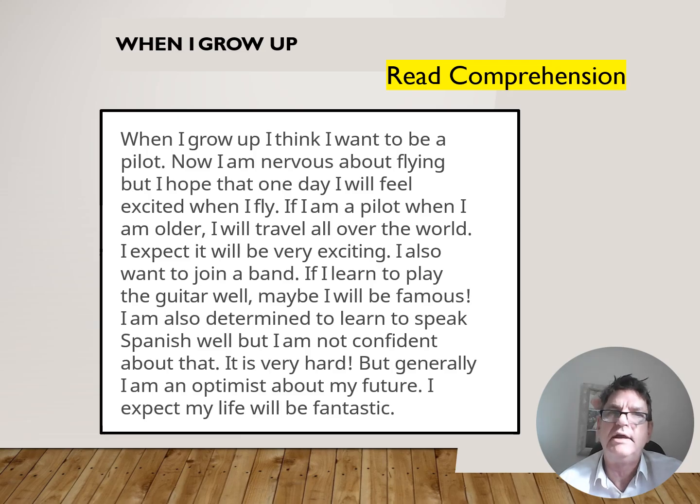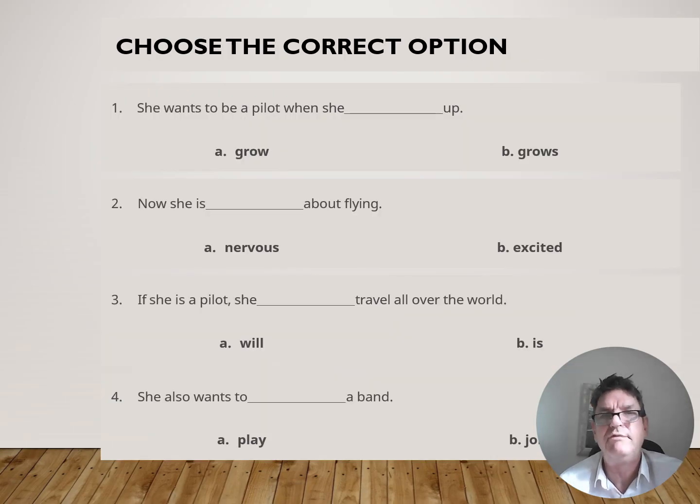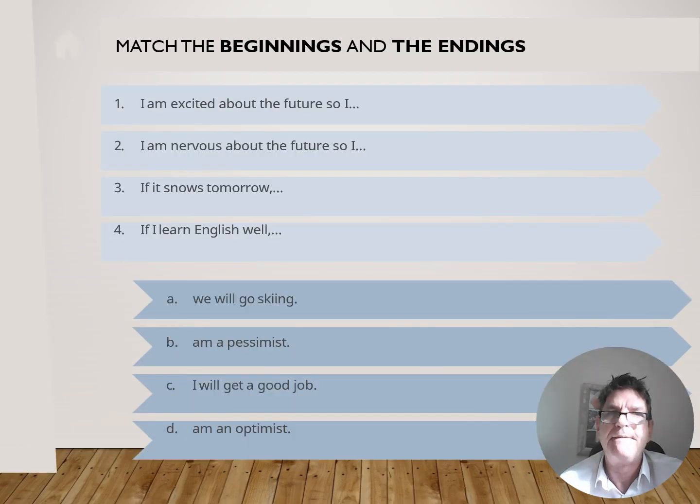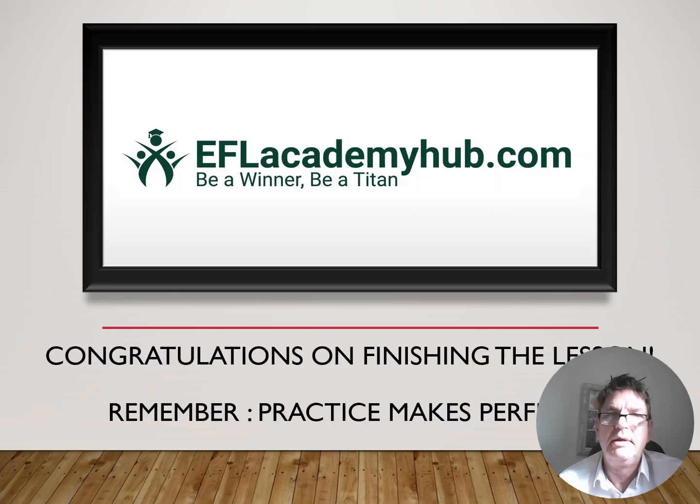Read the sentences. This is a reading comprehension. So on the next slide there will be questions. So read the sentence, read out loud. Any words we don't know, find out the meaning of those words. Remember, put those words into a sentence. Make a sentence. Again, read out loud. So choose the correct option, 50-50 again. Match the beginnings to the endings, another activity for you.